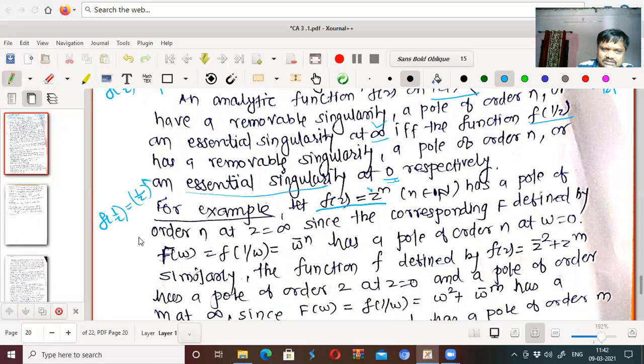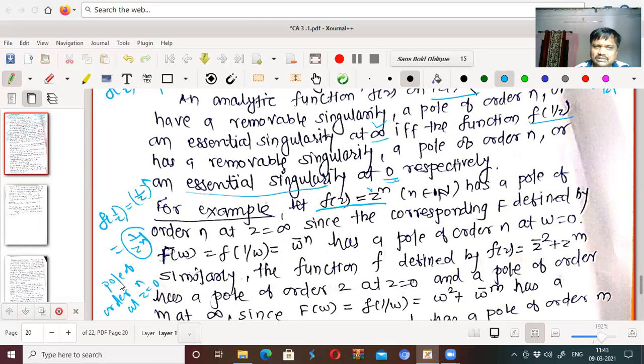Now we know that 1 upon z raised to n has a pole of order n at z equal to 0, because its expansion contains a finite principal part, and the degree of 1 by z there is n.